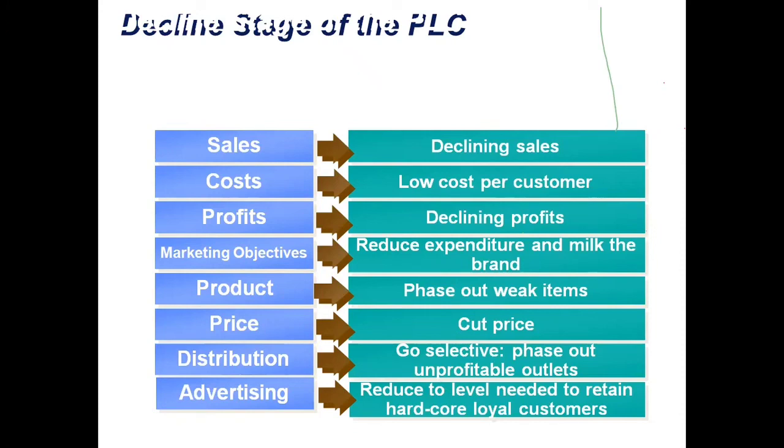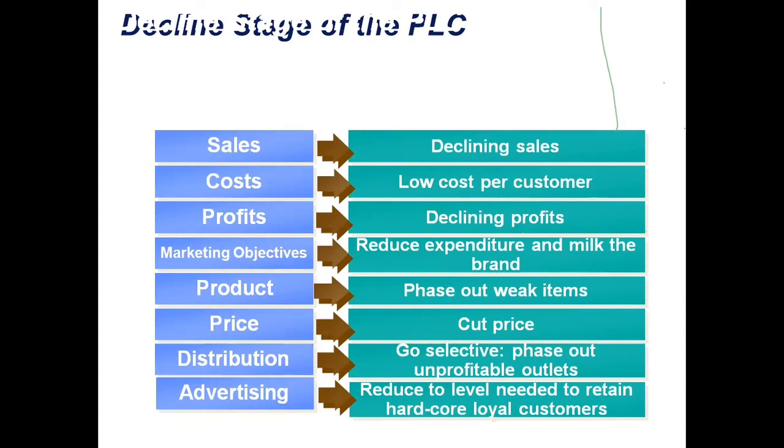There is a dramatic drop you will find in the sales of the product as the technology may become obsolete, or there may be new products that entered which are better than this product. People will shift entirely from this product to another product.